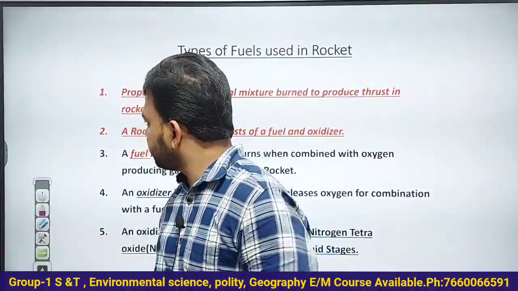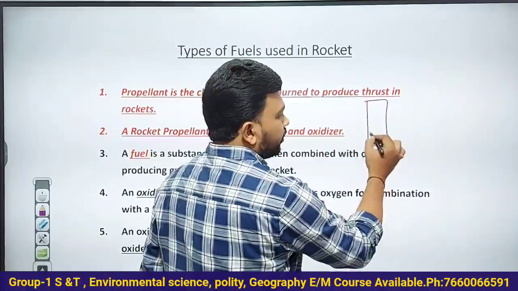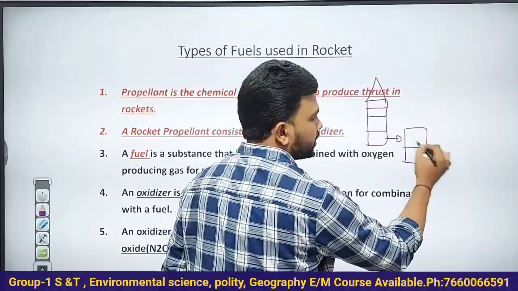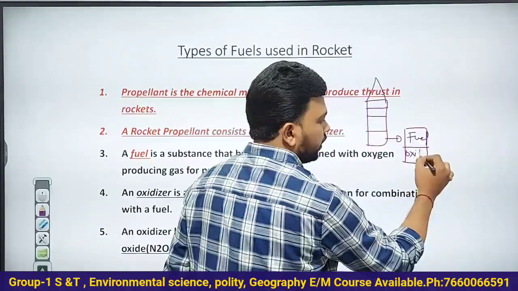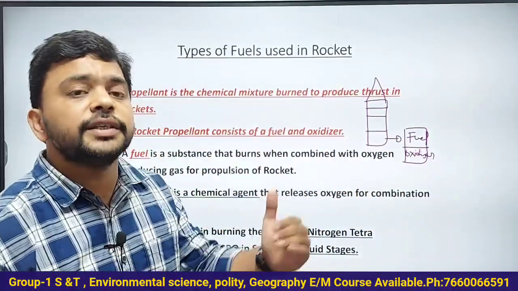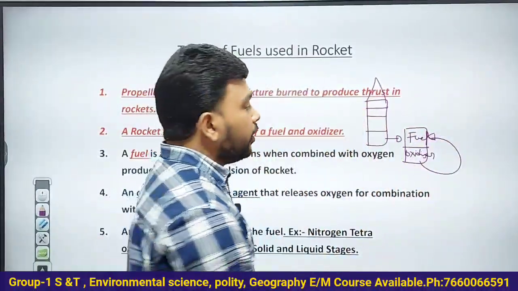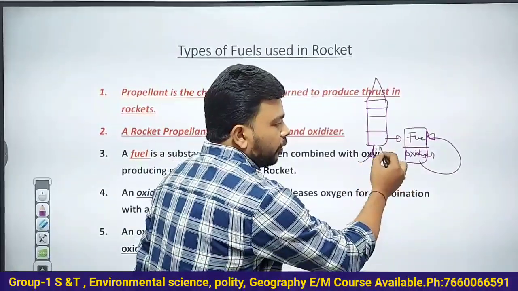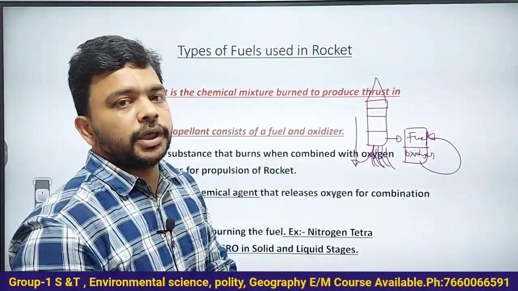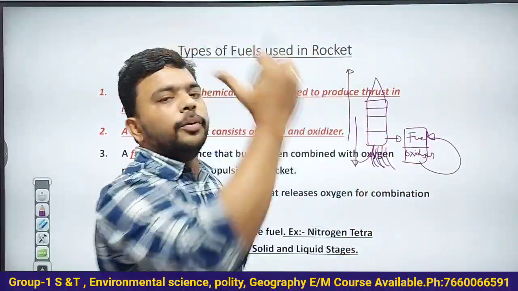Now understand, this is the explanation part. It can be explained in a very simple manner. Just now I told you, the rocket has different stages. Each stage will have two things: one is fuel, second is oxidizer. Fuel is a chemical substance. Oxidizer is also a chemical substance releasing oxygen. Why is oxidizer required? To burn the fuel. If you burn the fuel, then only gases will come out, and that gives the forward push to the rocket, and that is the action part, and the reaction is the rocket will move up.